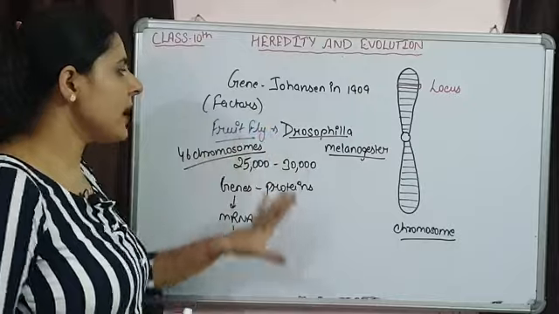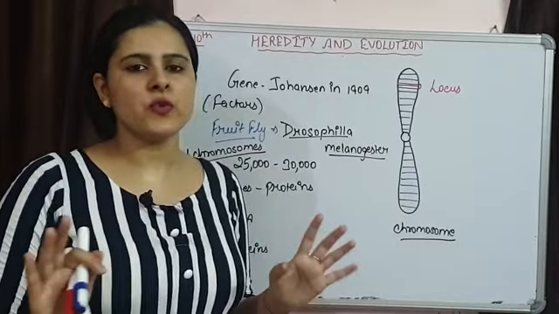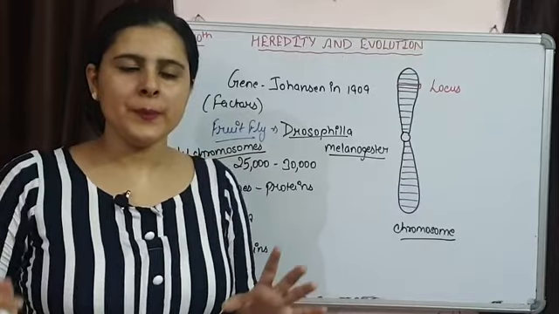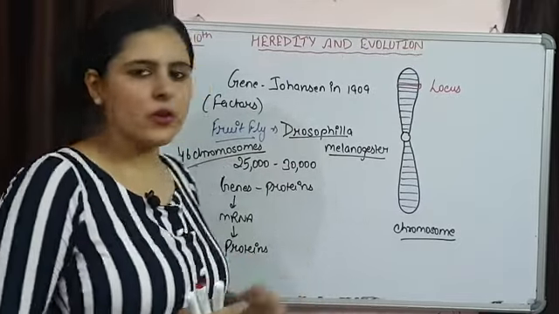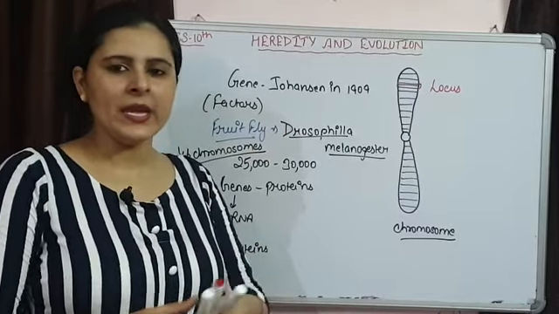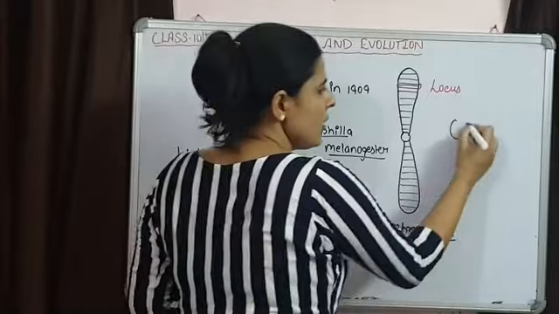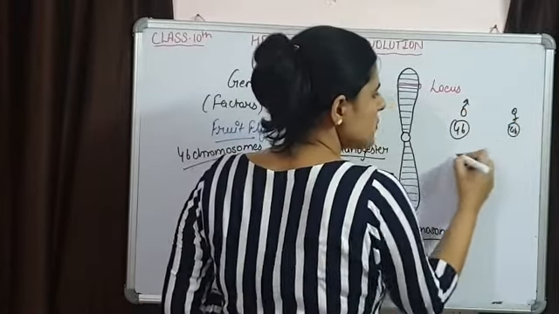And from where do we receive these genes? We receive these genes from our parents. Our parents have an equal contribution in the inheritance of the genes, from each of the homologous chromosomes. Say the father has 46 chromosomes and the mother also has 46 chromosomes.